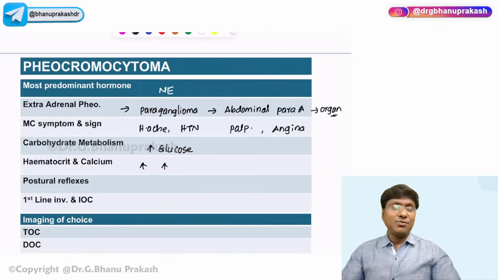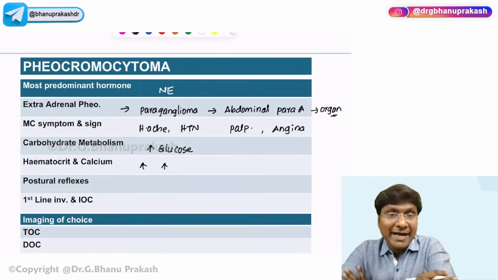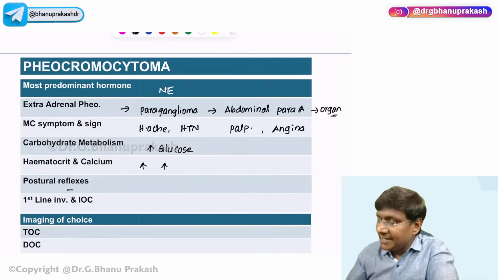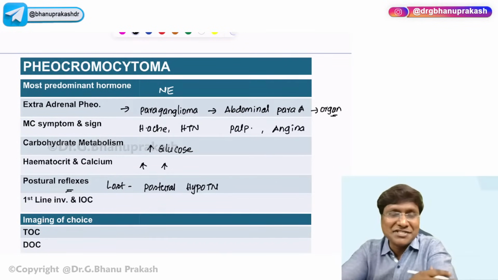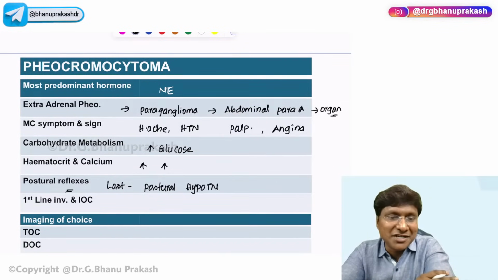Because the pheochromocytoma will produce parathormone-related protein, which will increase the calcium levels. And the postural reflexes are lost, and thereby these patients will have postural hypotension. So why do they have postural hypotension? That is due to blunting of the postural reflexes.